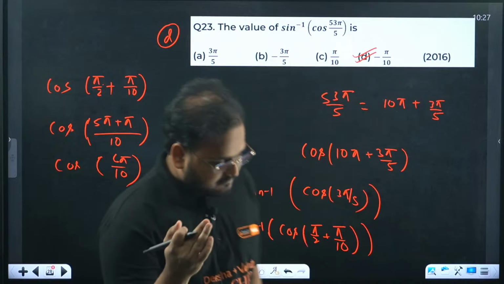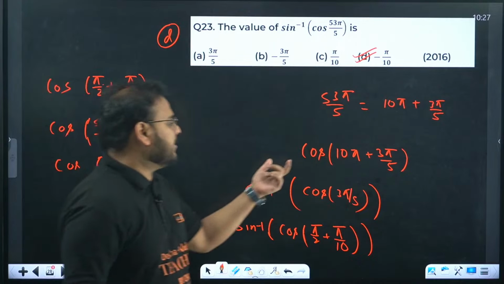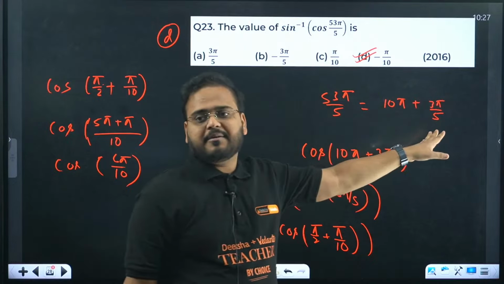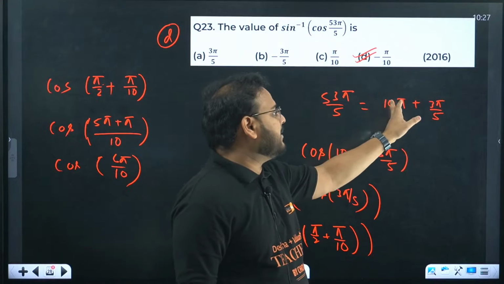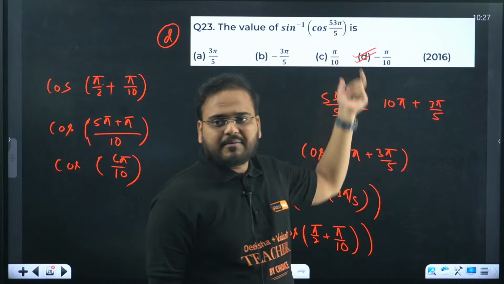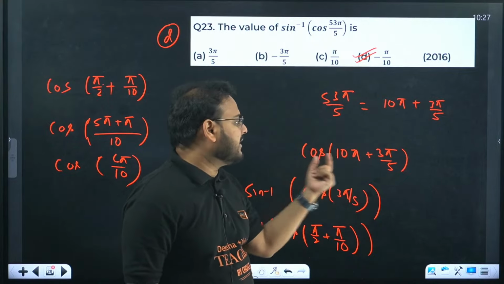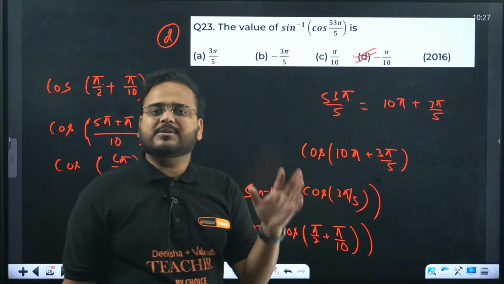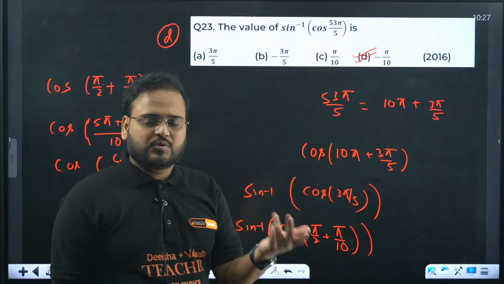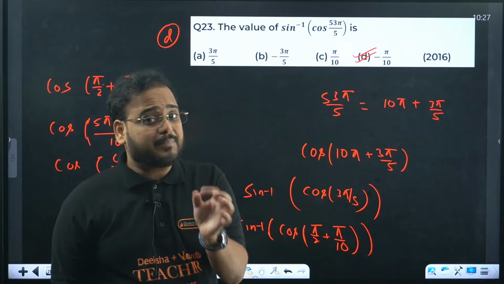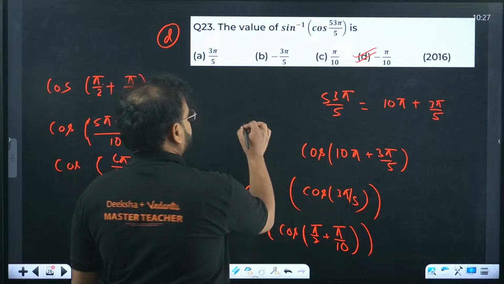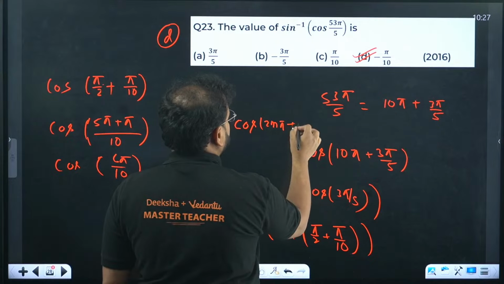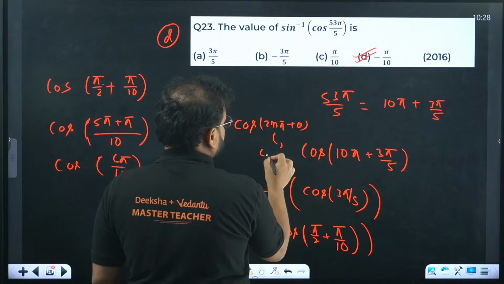Please check. So basically, over here, I have taken 53 pi by 5 as 10 pi plus 3 pi by 5. 5 into 10 will be 50 pi plus 3 pi, so 53 pi by 5 comes back. Once you have that, this angle comes back to cos of 3 pi by 5, because cos of 2n pi plus theta is simply cos theta.